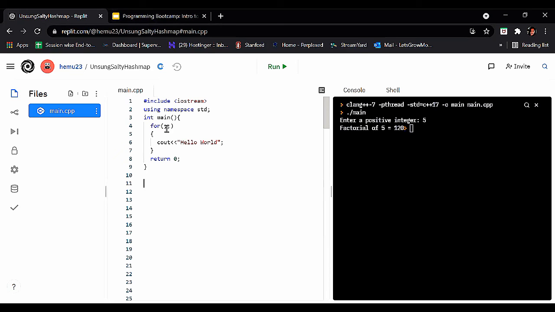In this for loop, we are not giving any expression, not even an initialization expression, not even a test expression, and not even an update expression.